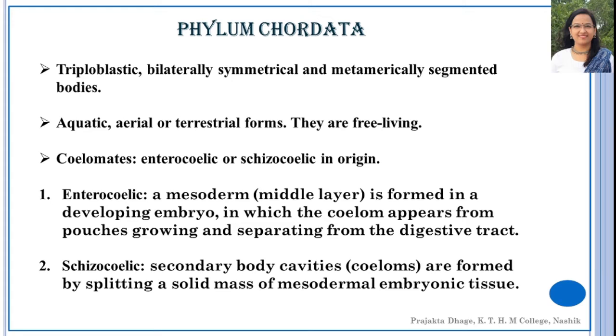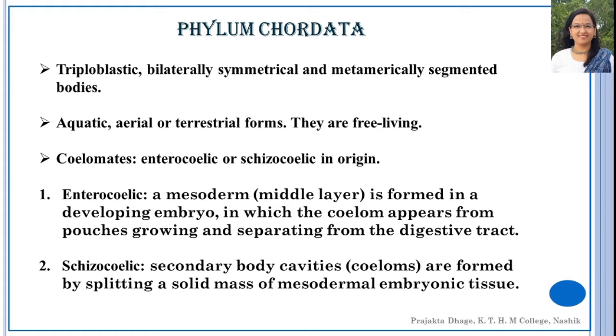It may be present in the larval stages and absent in the adults. It may persist throughout the life or may be replaced by a much firmer and stronger structure called as vertebral column, which can be either cartilaginous or made up of more ossified and stronger structure called as bones.